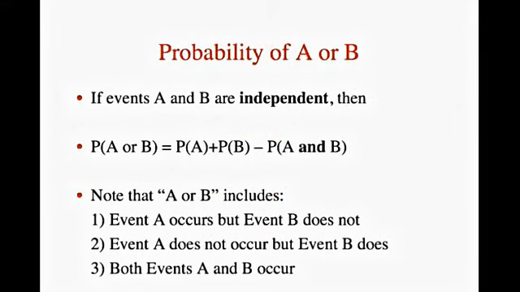If events A and B are independent, the probability that either event A or event B occurs is the probability that event A occurs plus the probability that event B occurs minus the probability that both events A and B occur. In this discussion, when we say A or B occurs, we include 3 possibilities. 1, A occurs and B does not occur. 2, B occurs and A does not occur. Or 3, both A and B occur.